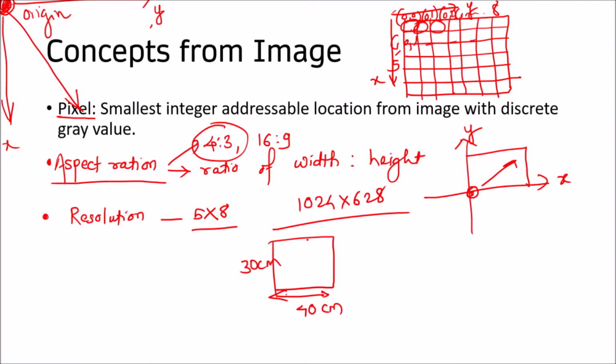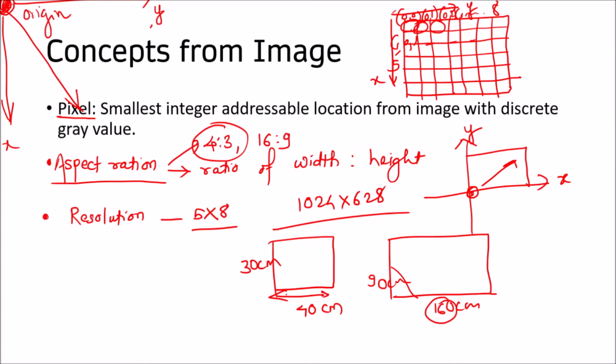So it is a proportion of 4 to 3. Nowadays, with the increasing quality of images and HD, it becomes 16:9, and other aspect ratios are applicable. So this is what we have as 16, maybe 160 centimeter by 90 centimeter or 1600 centimeter by 900 centimeter. It is nothing but a proportion of the display devices, and that is called aspect ratio.